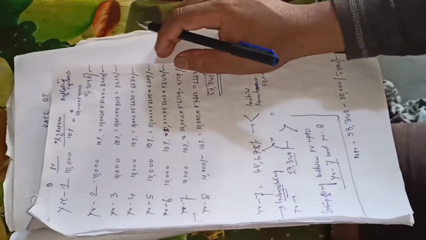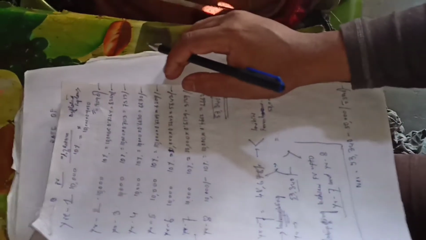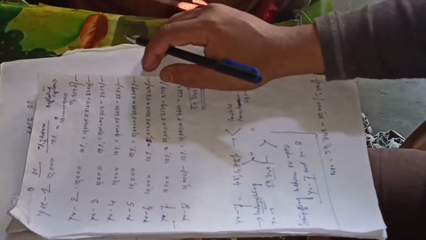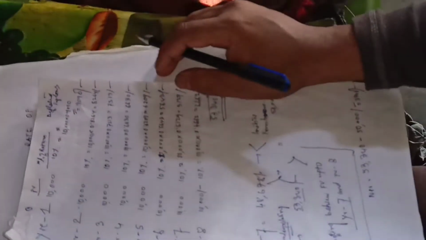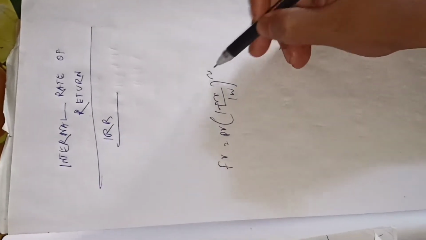In school standard we used to do it like this: future value is equal to present value times (1 plus r by 100) to the power n, where n is the number of years for which the money will be held up. So the present value will be calculated like this.